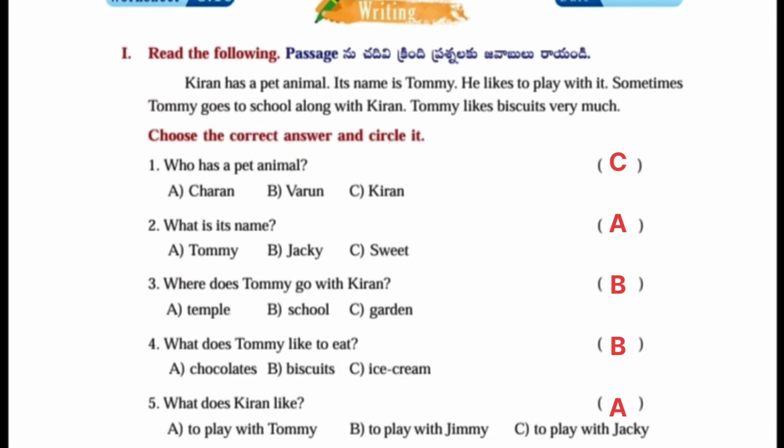Now choose the correct answer and circle it. First question, who has a pet animal? Answer C, Kiran. Second one, what is its name? Answer A, Tommy. Where does Tommy go with Kiran? Answer B, school. What does Tommy like to eat? Answer B, biscuits. What does Kiran like? Answer A, to play with Tommy.